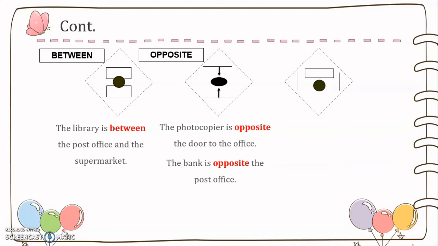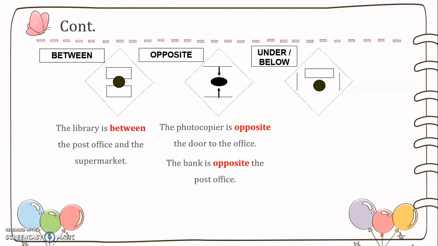Here many people are confused with the use of this preposition, that is opposite. They add "to", so you can't say the photocopier is opposite to the door to the office. So never use "to", because grammatically it is incorrect. So we just use opposite in sentences.